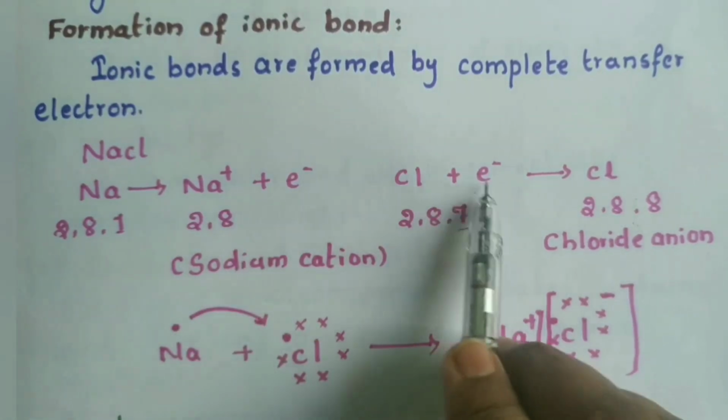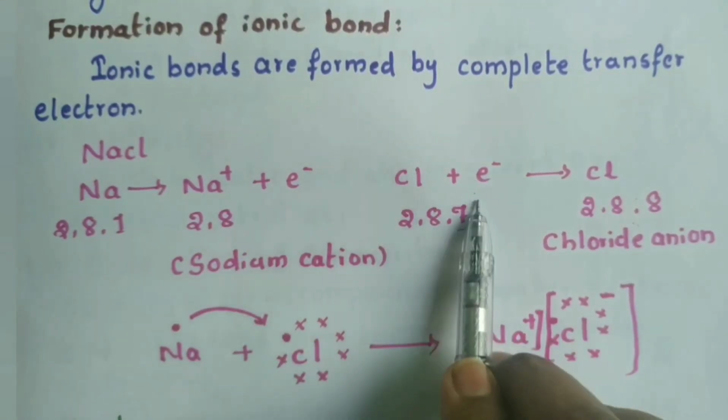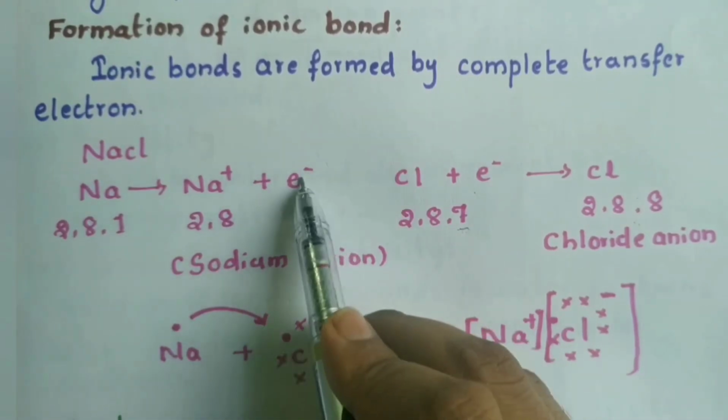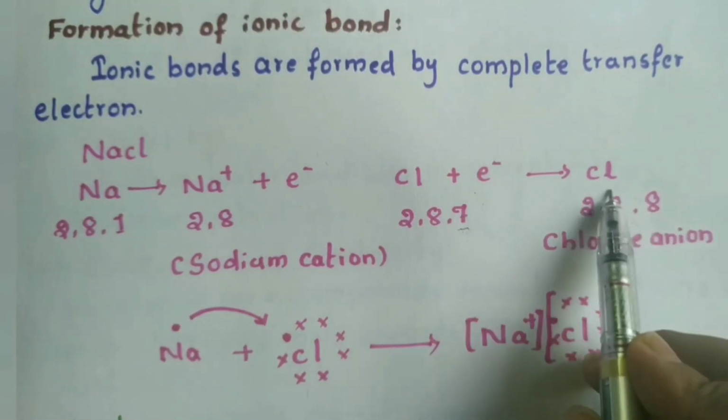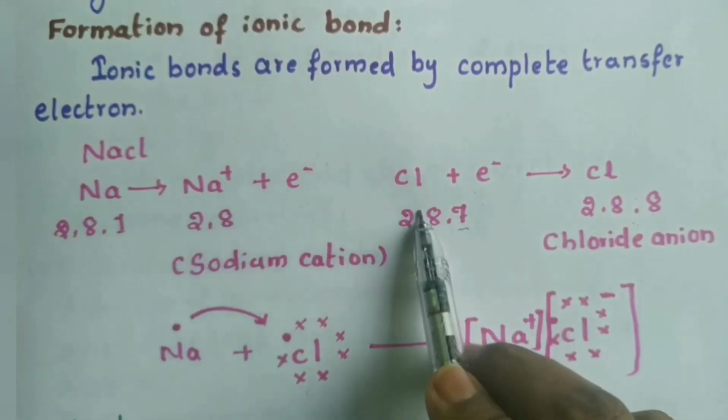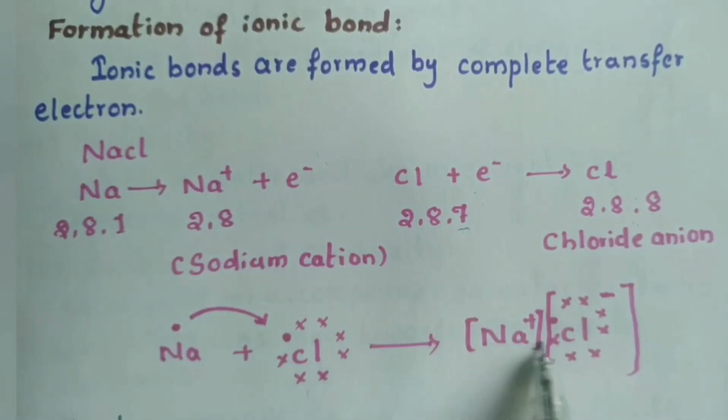Where does this 1 electron come from? The electron comes from the sodium. So sodium gives out 1 electron and transfers it to chlorine, and chlorine gains 1 electron and becomes an octet. See, Na becomes Na+, and Cl becomes Cl-. They both react, giving Na+ and Cl-.